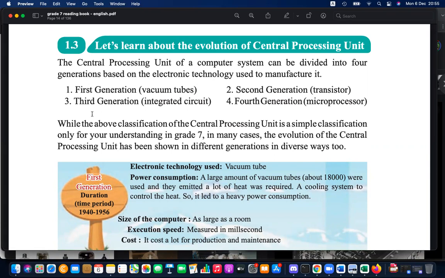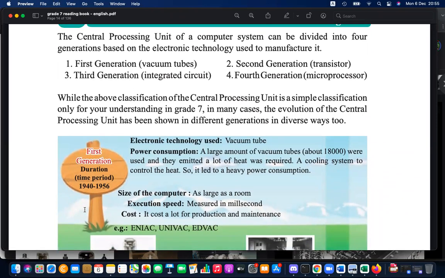Sir, what do we use in the 5th generation? Basically, artificial intelligence and robots come directly into the 5th. It's not falling into the 4th. Robots, artificial intelligence, chatbots, and robots like Asimo fall under the 5th generation, not the 4th. But basic computers come under the 4th generation.